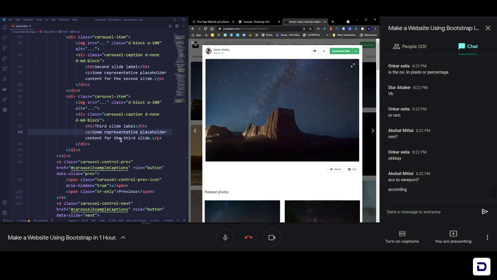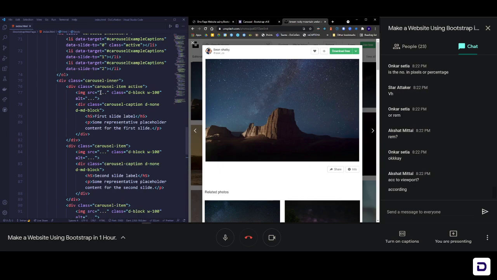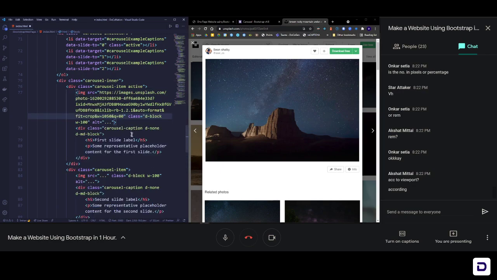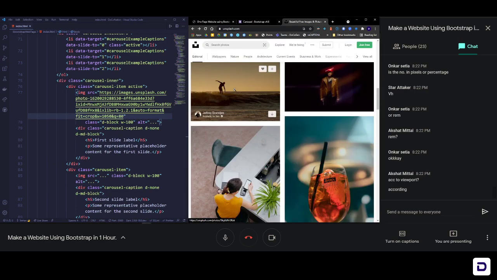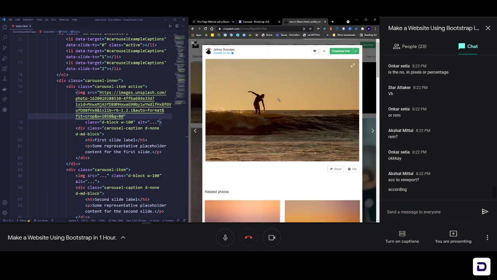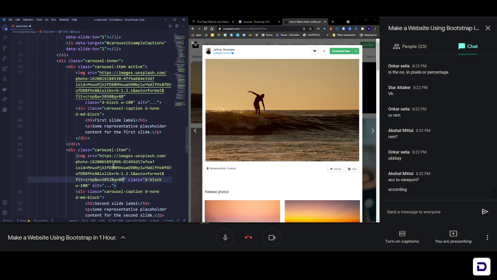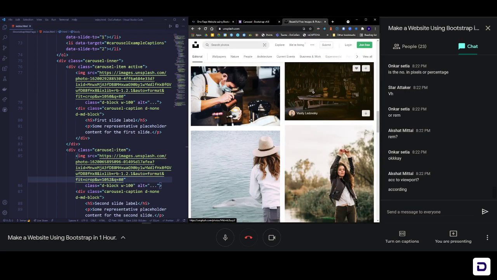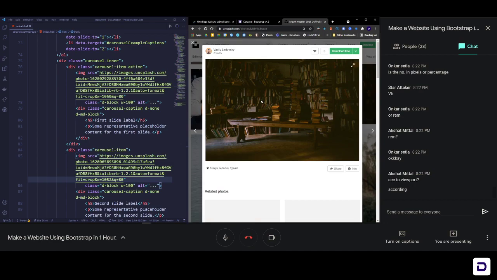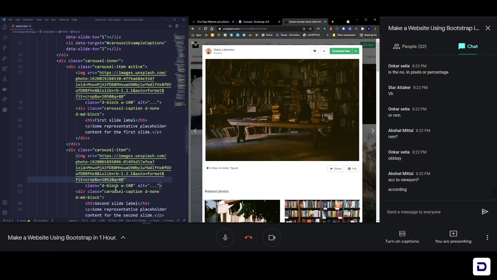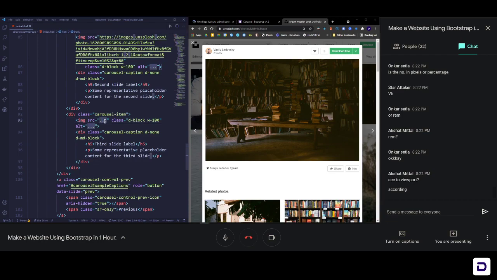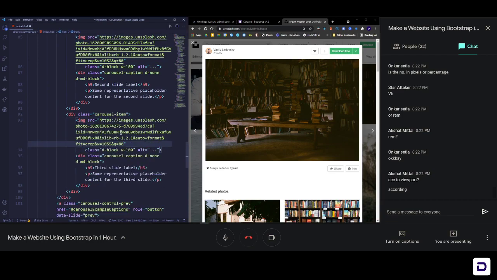So copy image address. The first image src is empty. Enter it. Let's take another image. This one. Just randomly take any image, okay? Because we don't have any kind of instruction over what kind of website we are making. Okay, so we have added the second image, and let's add this one. Third image. Copy image address. And again src, we're going to change this to image.